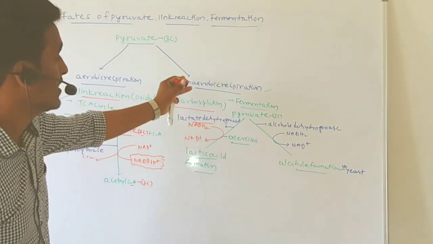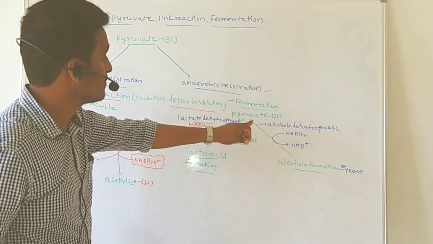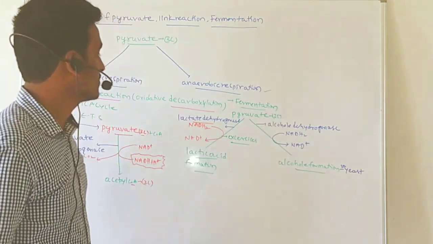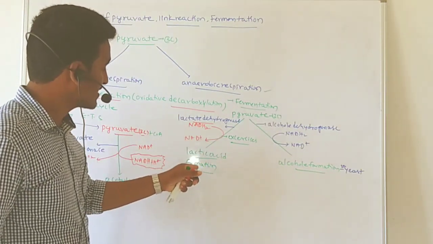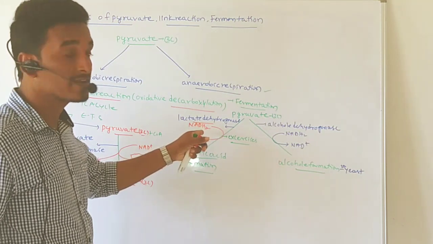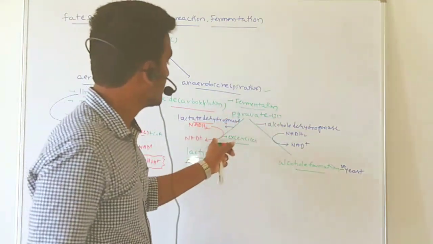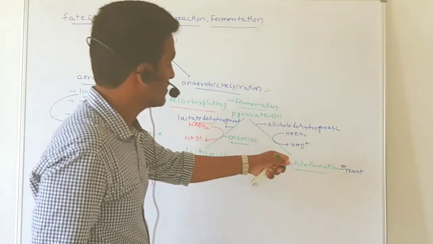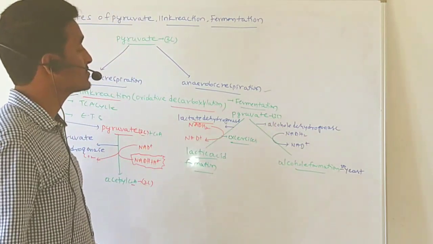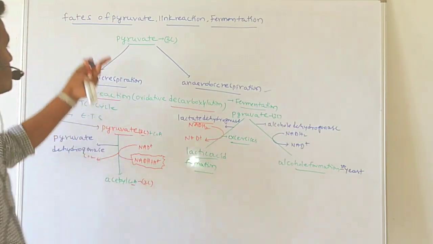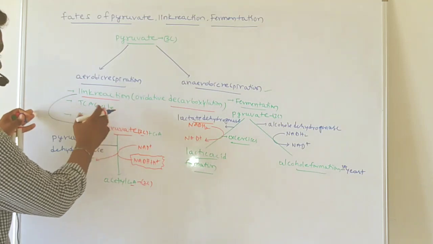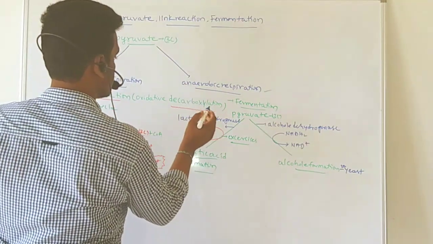Understood? So that is about anaerobic respiration. In anaerobic respiration, the pyruvate may form lactic acid or it may form alcohol. When it forms lactic acid, as when we are doing heavy exercises, whatever NADH2 is formed in glycolysis will be utilized here. And alcohol formation generally takes place in yeast, in the presence of the alcohol dehydrogenase enzyme. So that is about the fate of pyruvate, and about the link reaction.